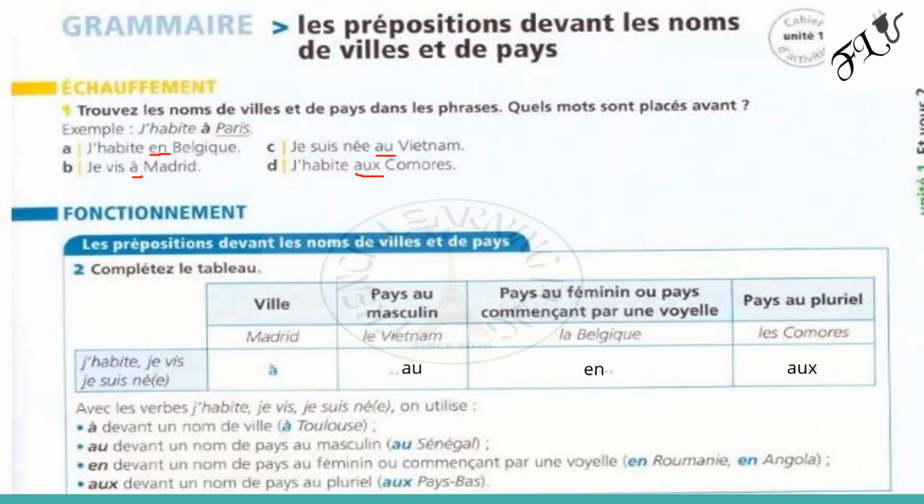So, on utilise à avec les villes parce que les villes n'ont pas de genre. So, cities don't have gender, so you use à. Madrid, à New York, à Washington DC, à Lagos, à Kaduna, à Aba. So, pays au masculin, so you use au. Pays au féminin et les pays masculins qui commencent par une voyelle, on utilise en aussi. So I will explain that closely. Et les pays pluriels, c'est aux. Alright, let's continue.